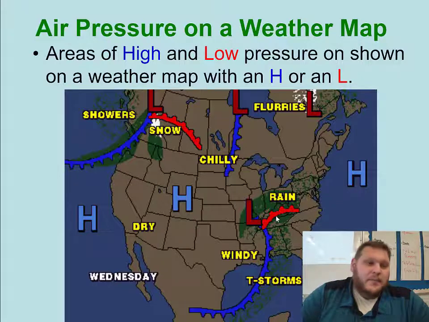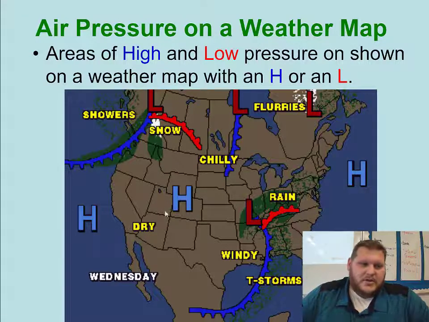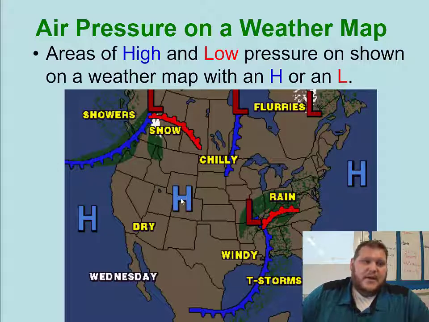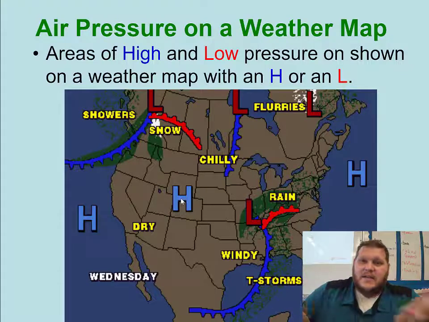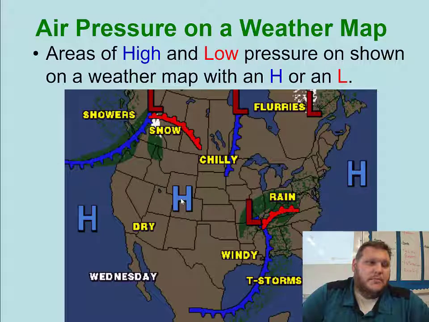And if you look at these high pressure areas, everything is being pushed away from it. That warm front is being pushed away, and you can see it's just dry. Maybe it's a little chilly, maybe it's a little windy, but you can see the middle of America here, right above Colorado and Wyoming, there's not a whole lot going on because it's a high pressure area. Everything else is just flowing away from it. So that's something you can look at to understand what some of those maps are that meteorologists show you.